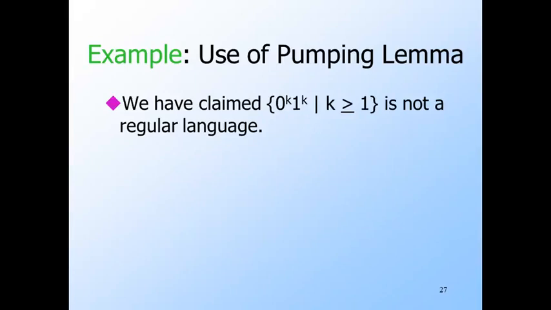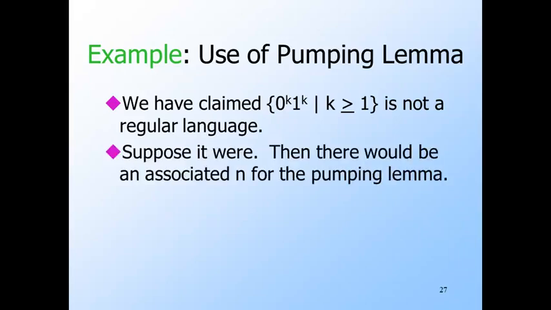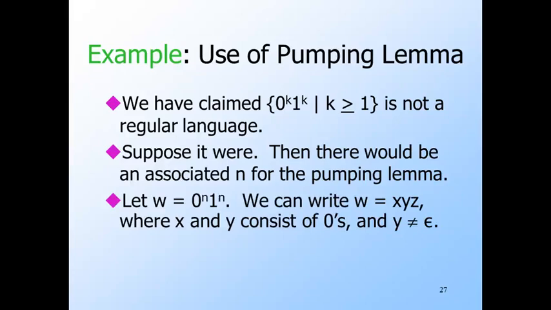Let us pick this language as L. It is the set of strings consisting of some number of zeros followed by the same number of ones, and we have claimed before that it is an example of a non-regular language. Now we're going to prove it. Now the adversary picks n. We don't know what n is, but we know it has some fixed value. Now we get to choose W in terms of n.